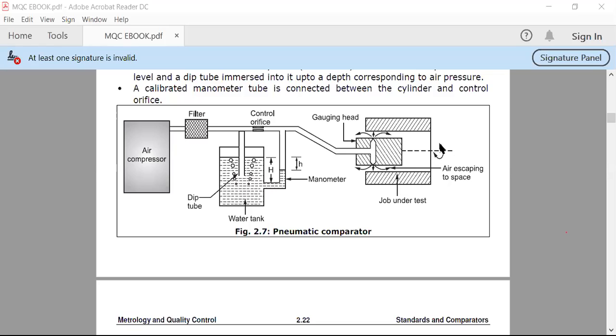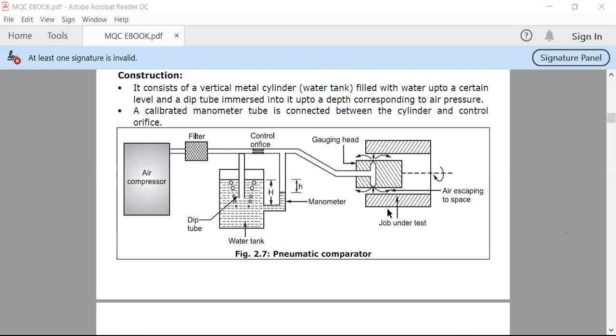in this diagram also rotational motion is shown by this arrow, and this particular gauging block also moves and slides in this mechanism. Okay, or this construction. So let us see how exactly it is constructed and how it works.